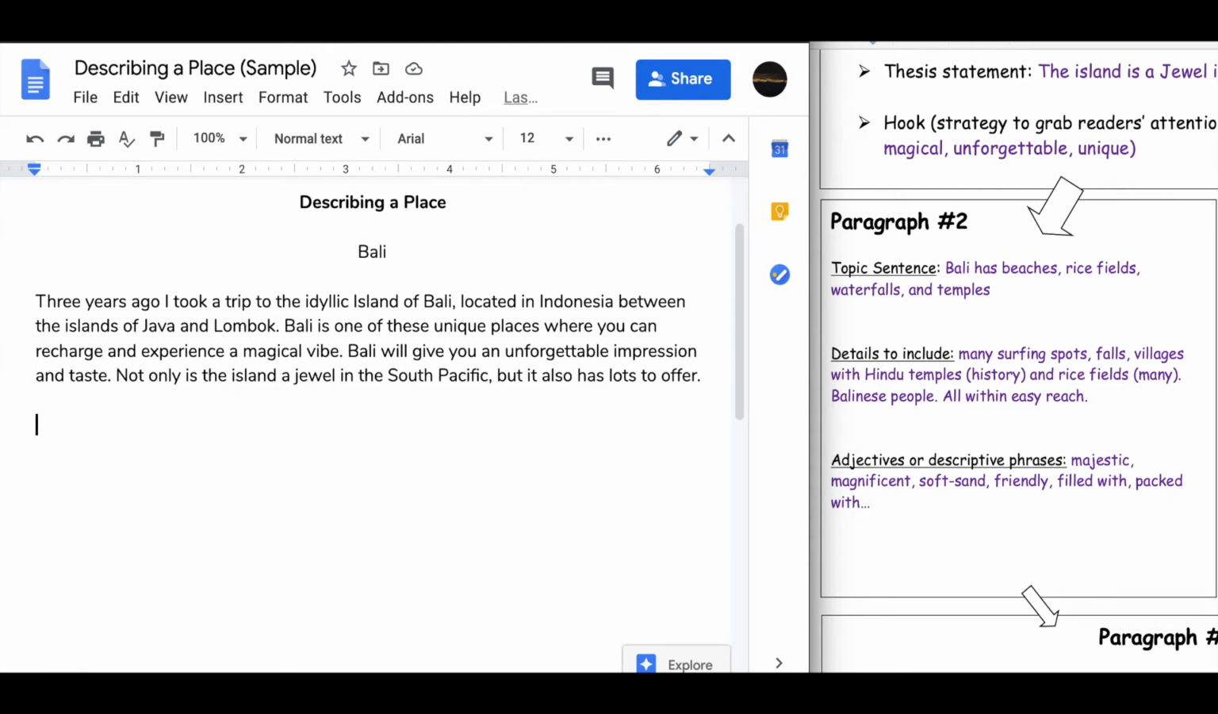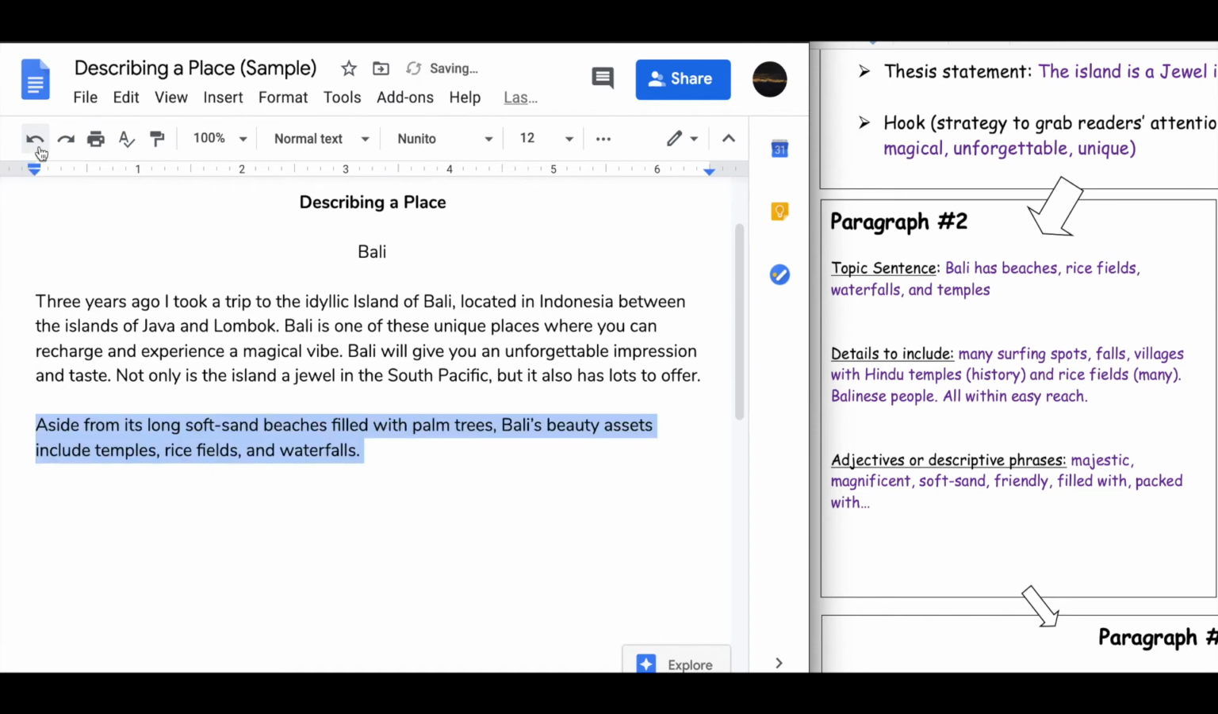All right, so now that I have finished planning my first body paragraph, or paragraph two in the whole essay, let's go ahead and turn my planning into the actual paragraph. So I'm going to start, of course, with my topic sentence, and I have some elements here, the beaches, the rice fields and waterfalls and temples, and things that I'm going to describe in more detail. But remember that I'm focusing on the beauty of Bali, right? That's my focus in this paragraph. That's what I'm aiming at.